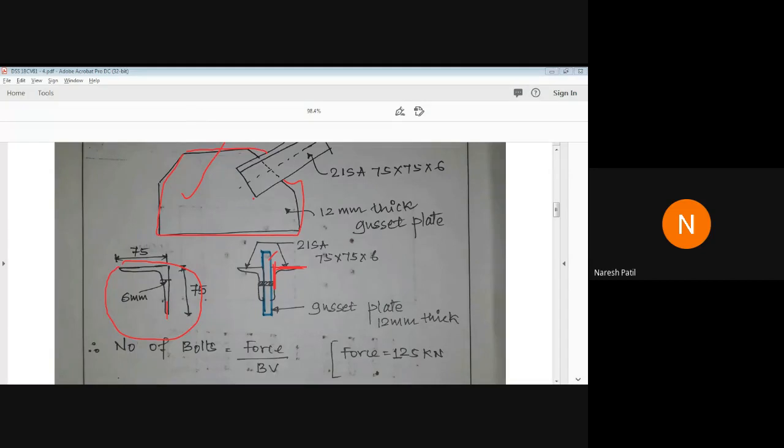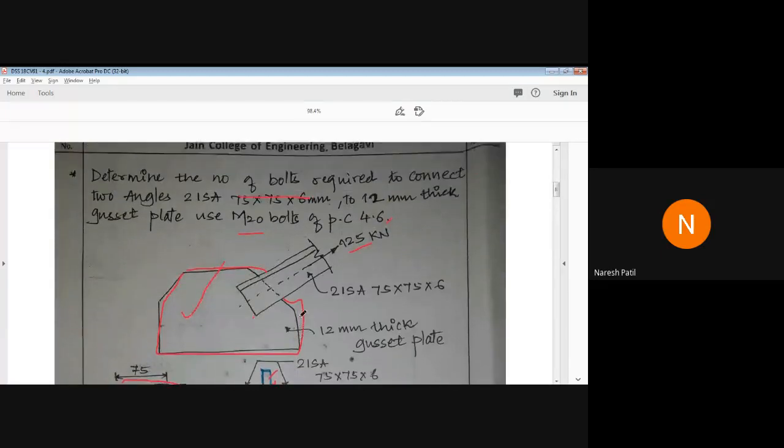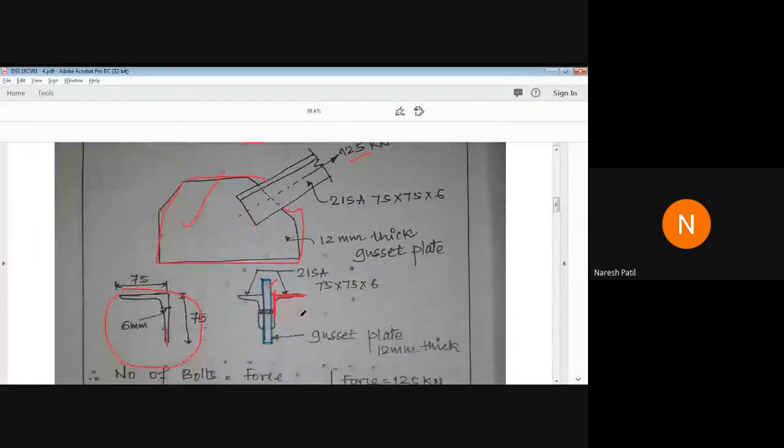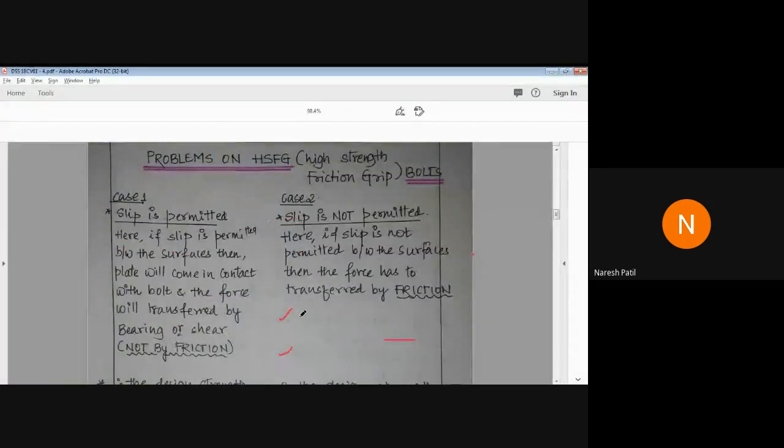If you have any doubt, please let me know. What is the diameter? The diameter is given: M20 bolts of property class 4.6.